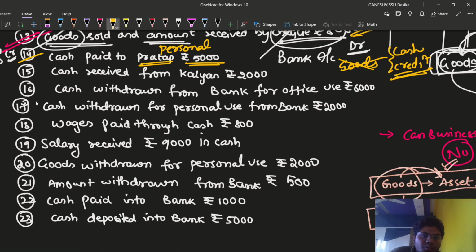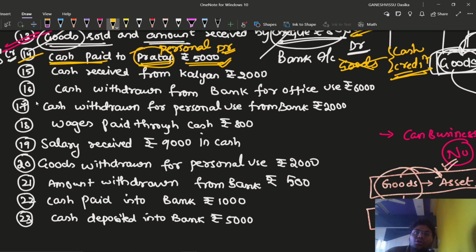Cash is paid to Pratap, rupees 5,000, is mentioned now. So can we debit the Pratap account? Because Pratap is the receiver, according to the personal account rule, we are going to debit the receiver. So Pratap account is being debited. Debit in the sense DR. Cash is paid. So cash is paid means what? We are going to credit the cash account because it is going out.